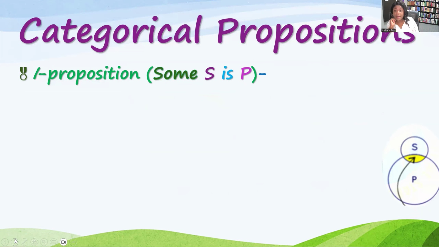Let's move on to type I. So type I propositions, hopefully you're starting to remember what they look like. Some S is P, or some S are not, some S are P, some S is P or some S are P. Could also be some none S is P or some S is none P. I'm saying that because I want you to understand all the potential ways that it could look and still be a type I.